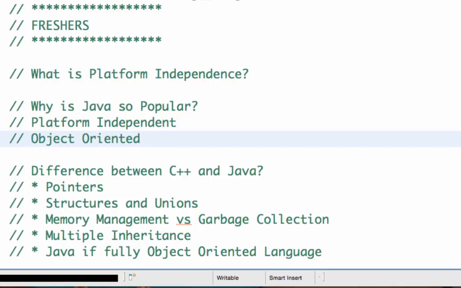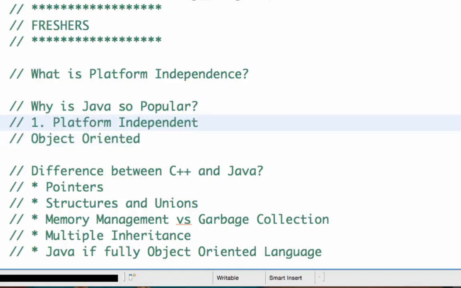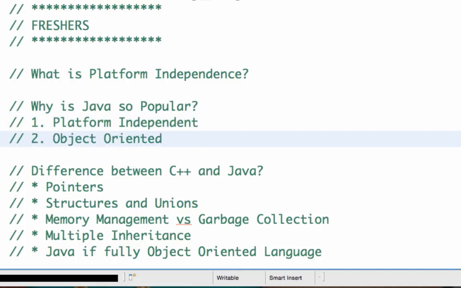I say pure object oriented languages because even in C++, C++ is object oriented. I mean, C++ has object oriented capabilities, but you can write programs which are not object oriented in C++. But in Java you can only write object oriented programs. You cannot write programs which are not object oriented. So I think these are the two reasons why Java is so popular. One is platform independence, and the second one is Java being object oriented.